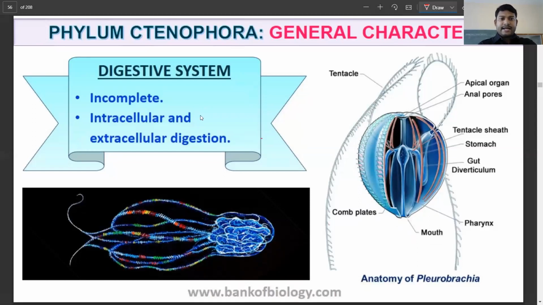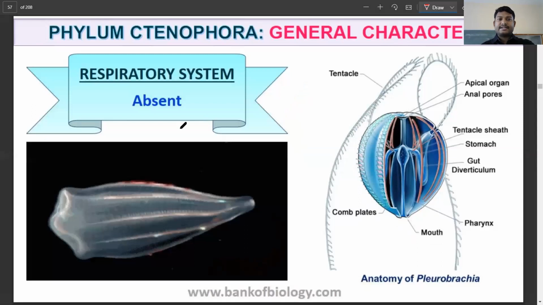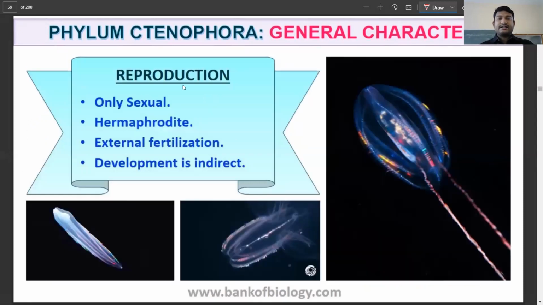So, incomplete digestion, and intracellular and extracellular digestion. Now the respiratory system again is going to be absent. The circulatory system also is going to be absent in this case. Next, reproduction is only sexual. There is no asexual mode of reproduction here, and they are hermaphrodite, that is both male and female sex organs are present in the same organism. Fertilization is external, and development is indirect, that is you have larval forms present here.